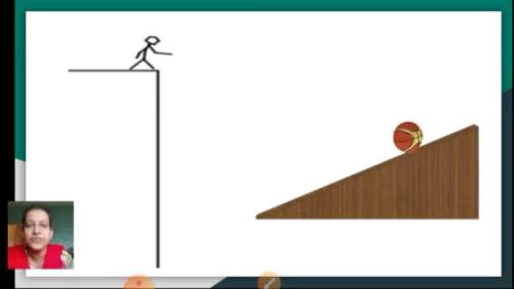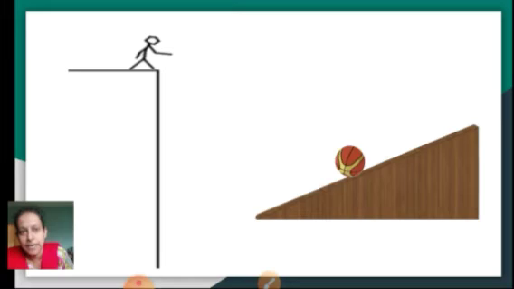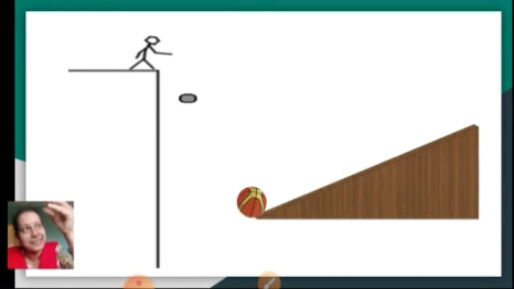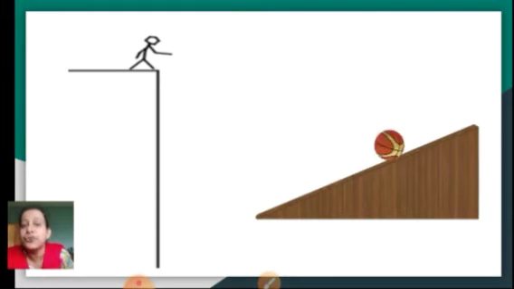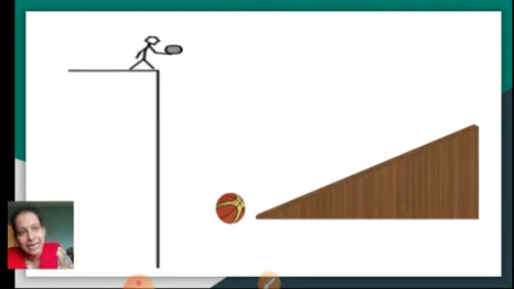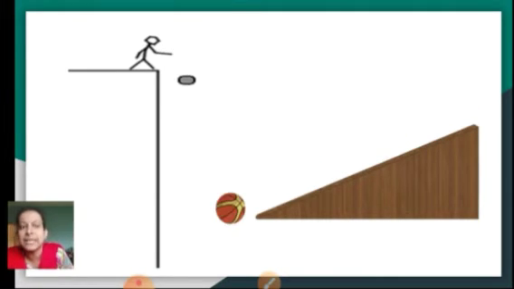Now these are some examples of uniform acceleration. When a ball is thrown from down, it comes under the influence of gravity, and the velocity goes on changing uniformly. Therefore this type of free fall has uniform acceleration. In the second case, a ball rolling down a slide, again its velocity goes on changing, so it has accelerated motion. It is also an example of uniform motion where the velocity changes uniformly.